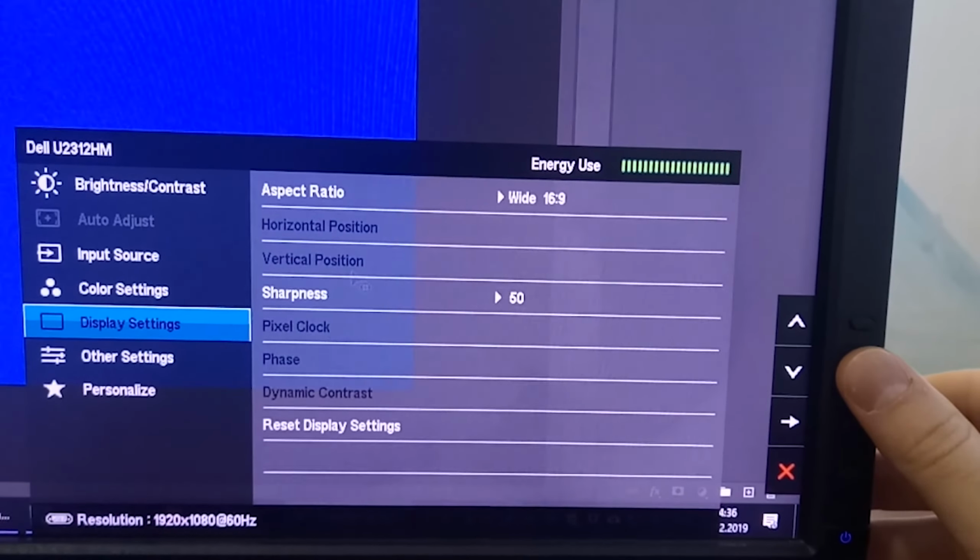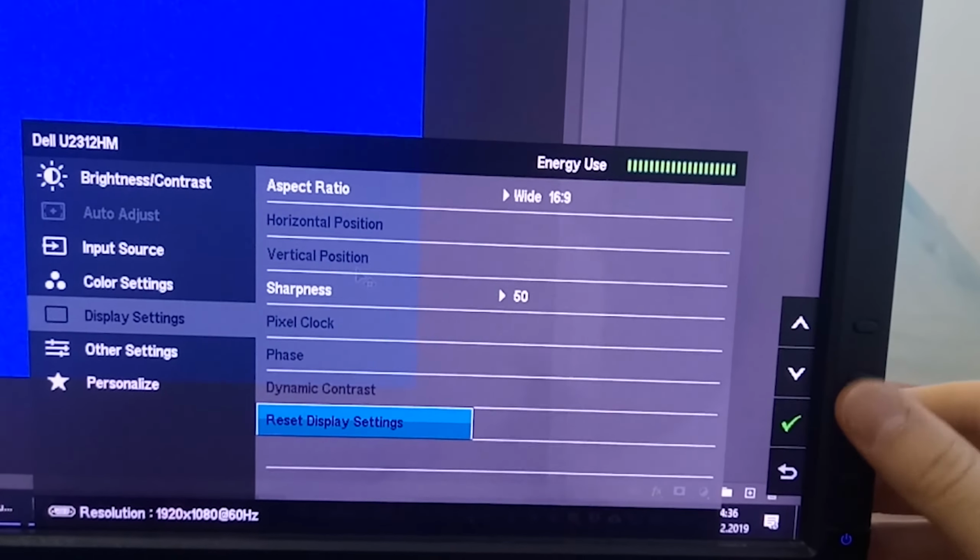Otherwise, try to reset the monitor to factory defaults. If you don't know how, search the internet for step-by-step tutorials. Usually, it takes pressing and holding one of the control buttons.